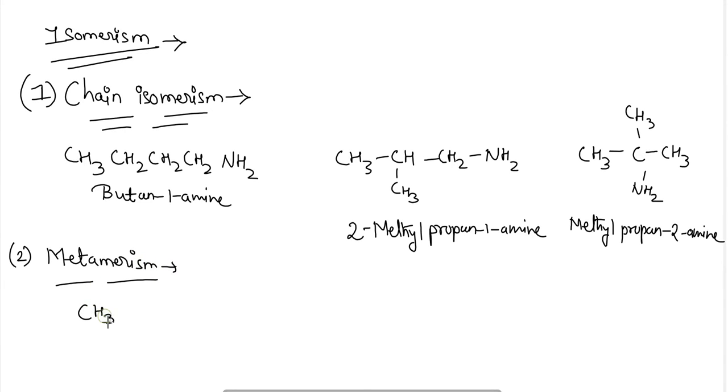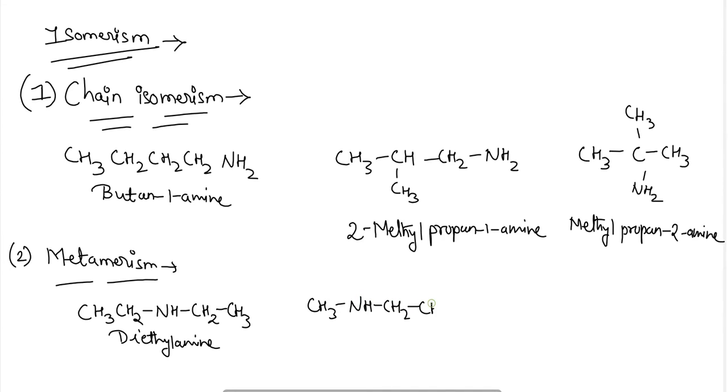The second type of isomerism seen here is metamerism, where the number of carbon atoms or alkyl group containing chain can be changed on either side of the amine group. So here one example I can take is diethylamine. Then next is methyl-n-propylamine.